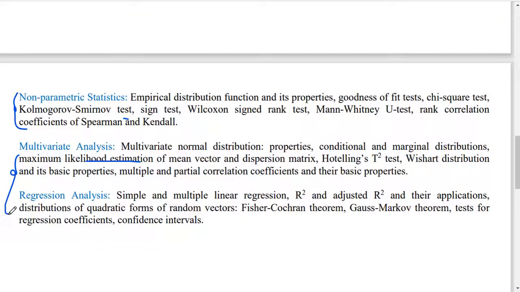Then multivariate analysis and regression analysis also have good weightage. In non-parametric you can follow the Gibbons book. I provide you the link for that book also. For multivariate you can refer to the Anderson book or the Johnson and Wichern book. From the Anderson book you can get every formula related to multivariate analysis, but problems are fewer.